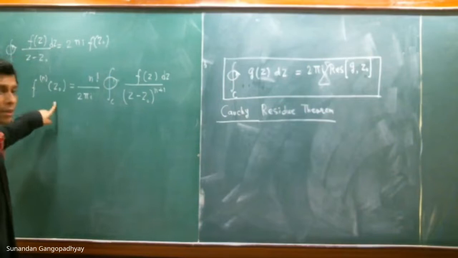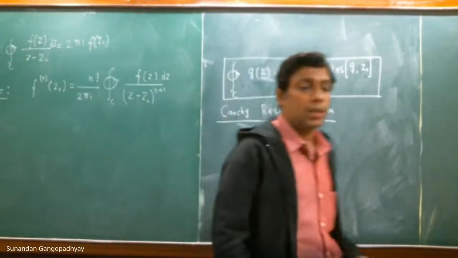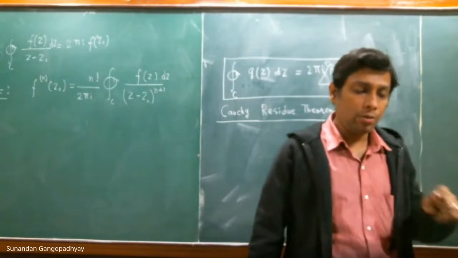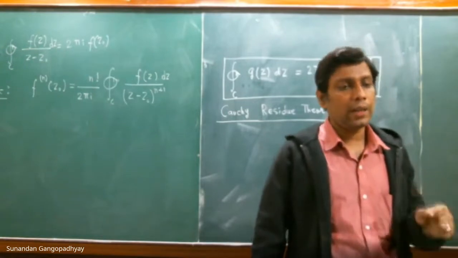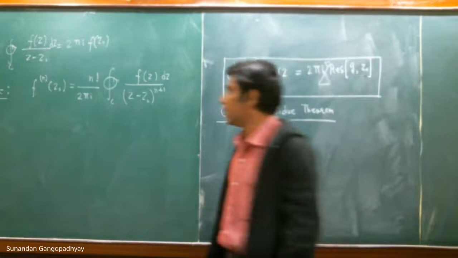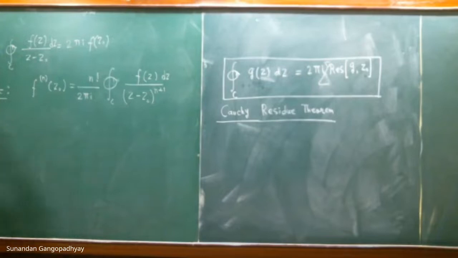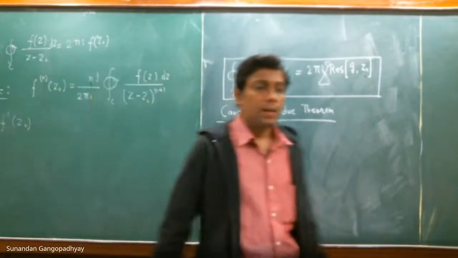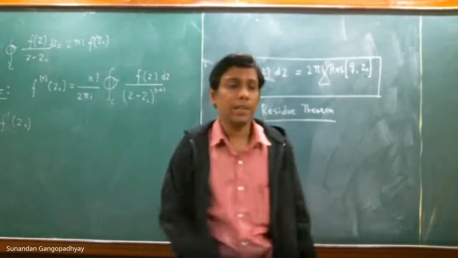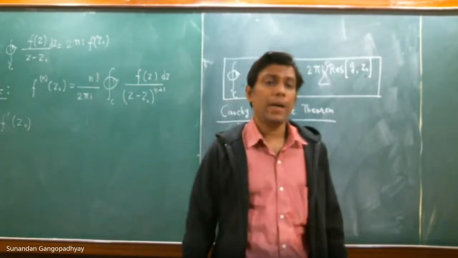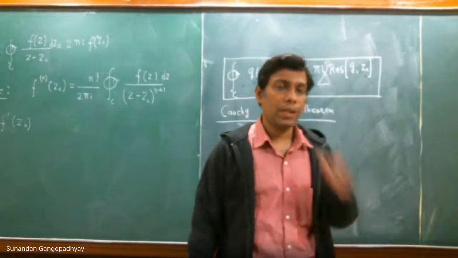What is f^(n) of z naught? This is the nth order derivative of the function f of z, and then you evaluate it at z equal to z naught. So this is f^(n)(z naught), and that is equal to this. So let us prove it for, say, n equal to 1. Let us calculate what f prime z naught is. If you can prove this result for n equal to 1, then you can prove it by the method of mathematical induction.